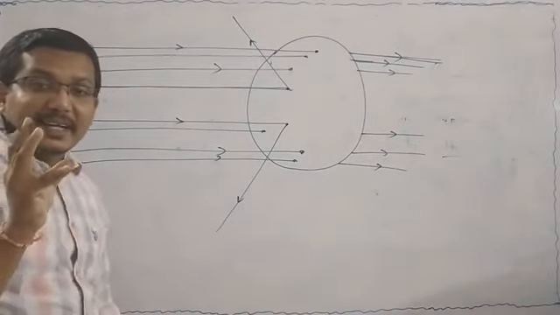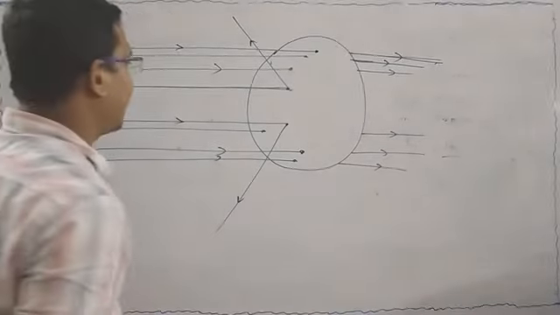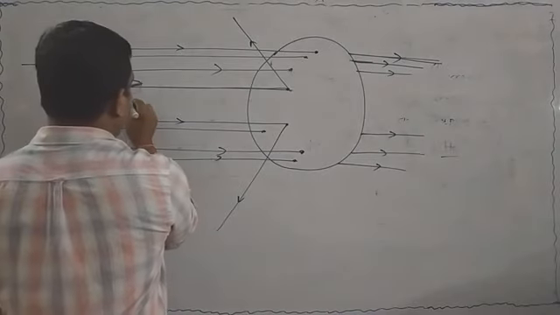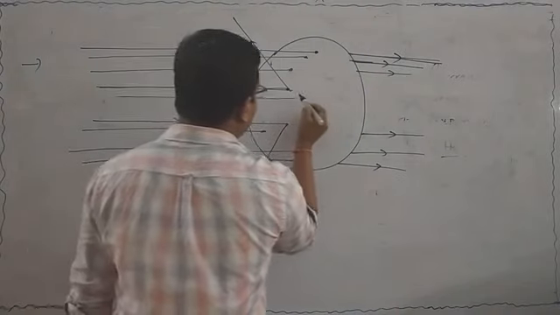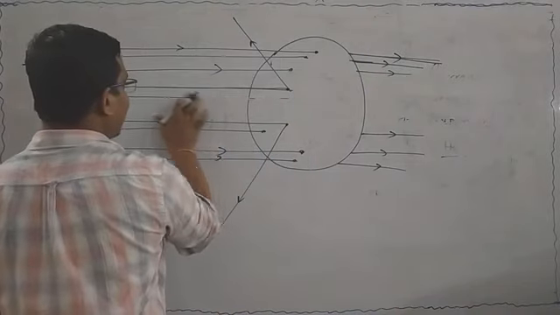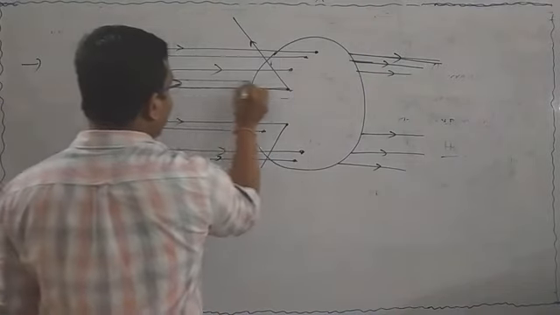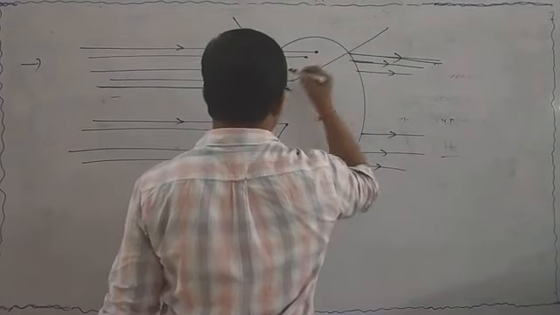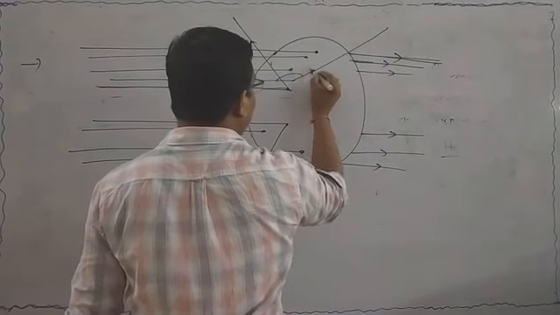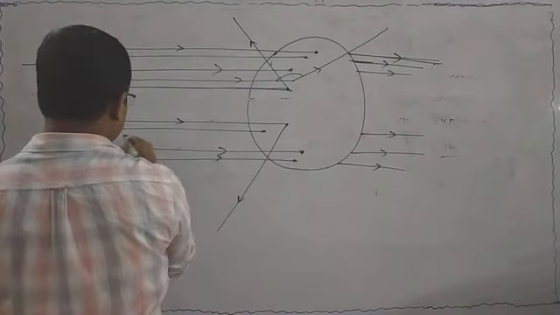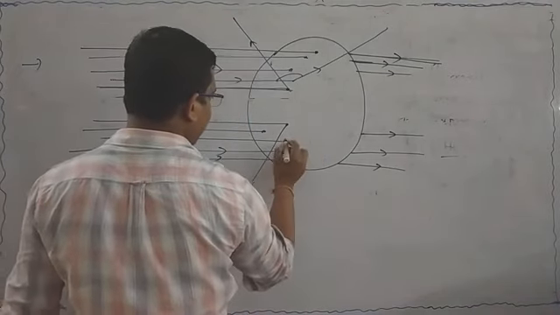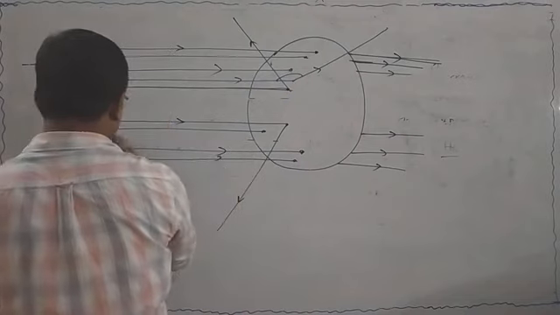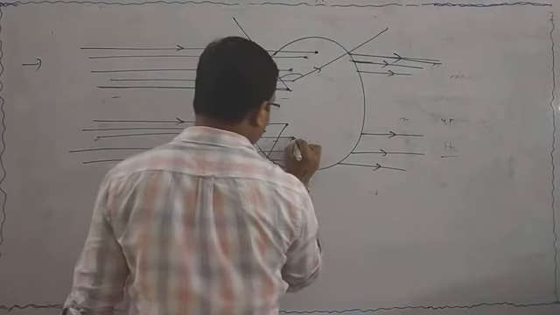And very few alpha particles are deflected more than 90 degrees. This is more than 90 degrees.